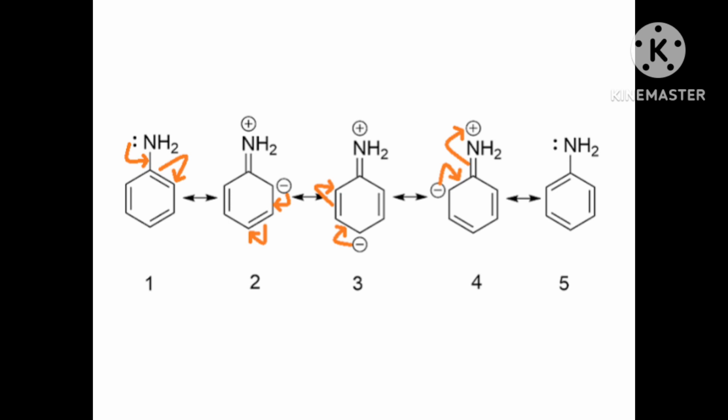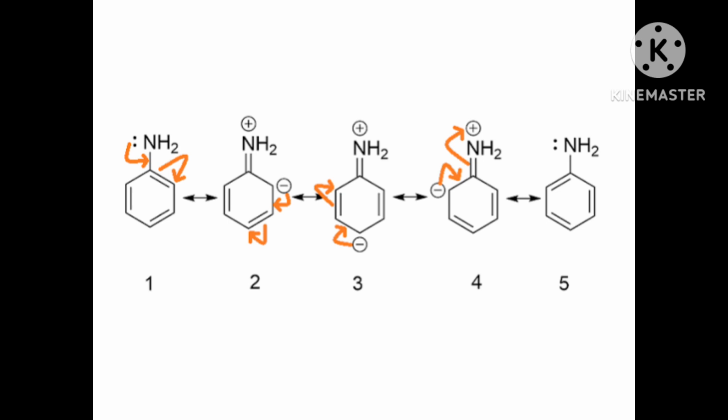The ring double bond that was close to the carbon through which NH2 is joined will become a single bond, and that carbon will take the electron and become negative. That is, the ring double bond becomes a single bond, and the next carbon takes an electron and becomes negative, and after that this